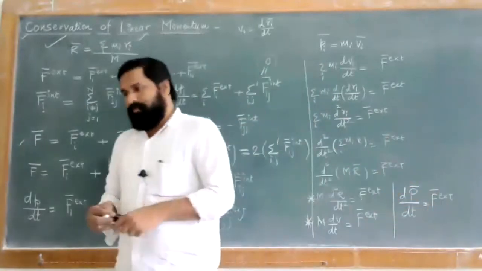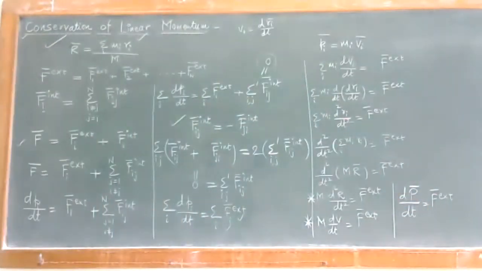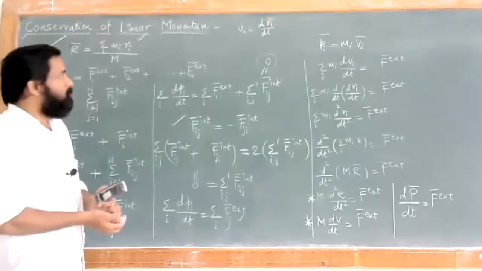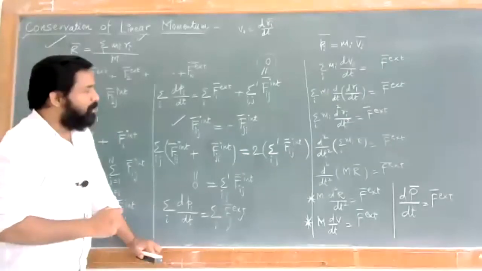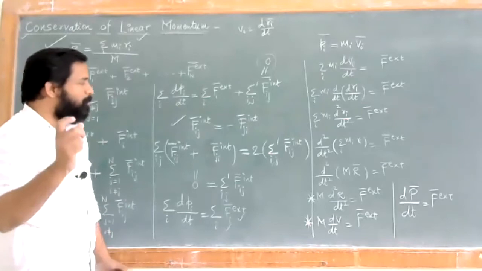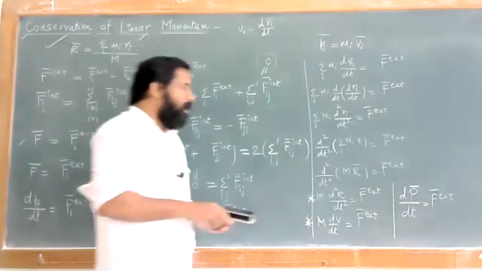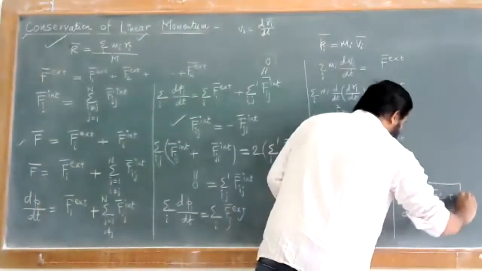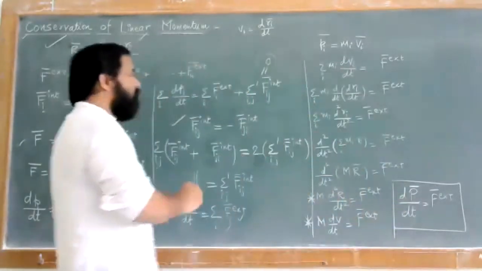What does it mean? Note the meaning of this. The meaning is very simple. That means this shows that for n number of particles, the center of mass moves as if the total external force were acting on the entire mass of the system. That is, the mass is concentrated at the center. From the concept of center of mass that we have seen, we have written these conditions.